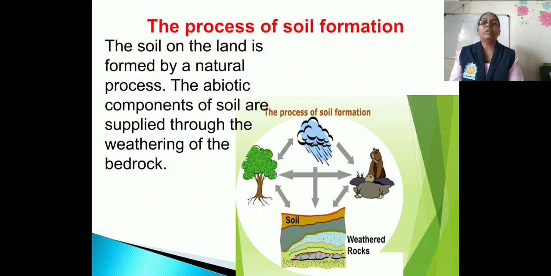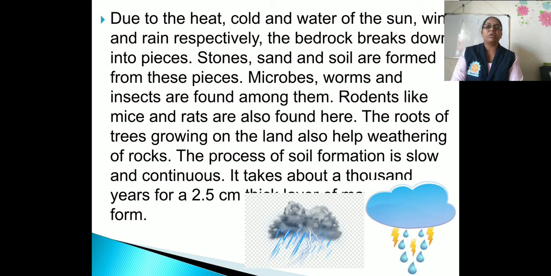The soil on the land is formed by a natural process. The abiotic components of soil, meaning the non-living things present in the soil, are supplied through the weathering of the bedrock.